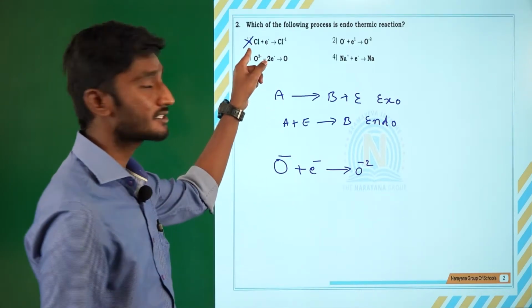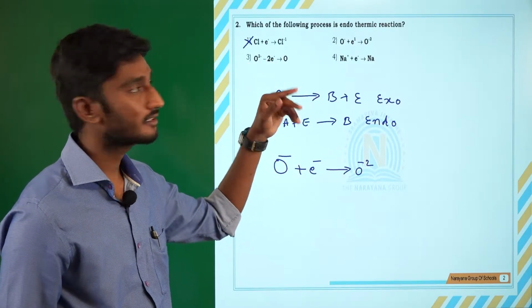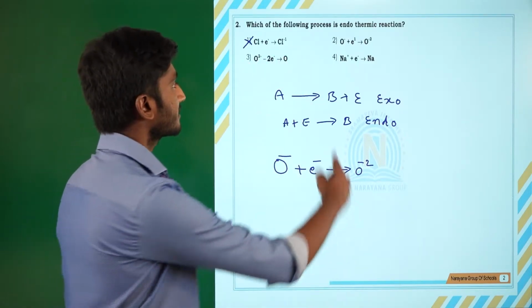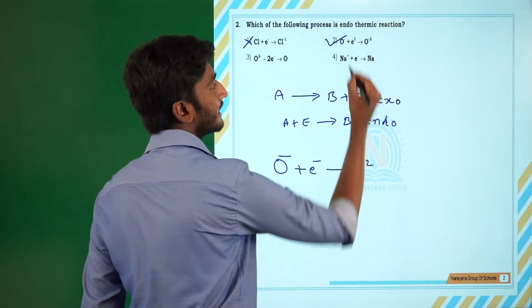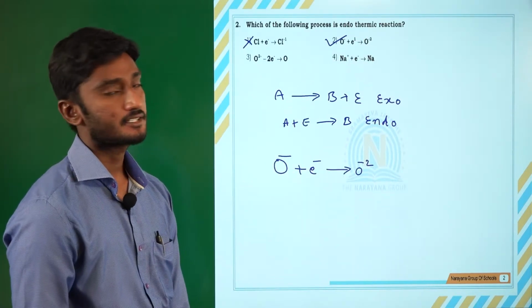Here the first one is the first electron gain enthalpy. All first electron gain enthalpies are exothermic. But in the case of the second option, it is the second electron gain enthalpy. So that's why it is an endothermic reaction.